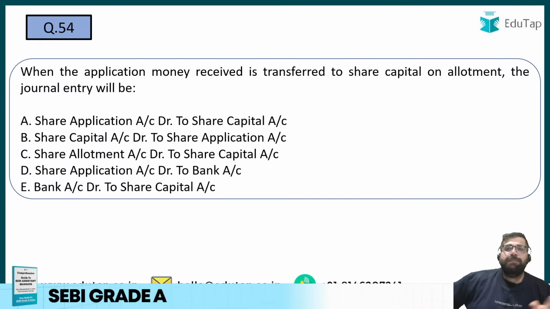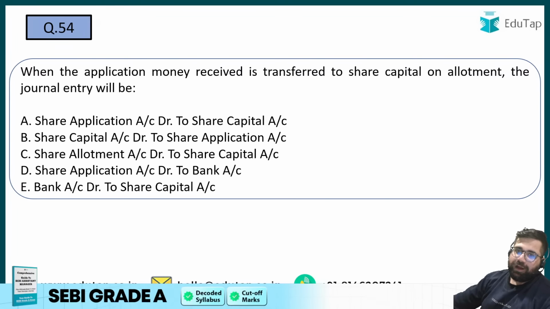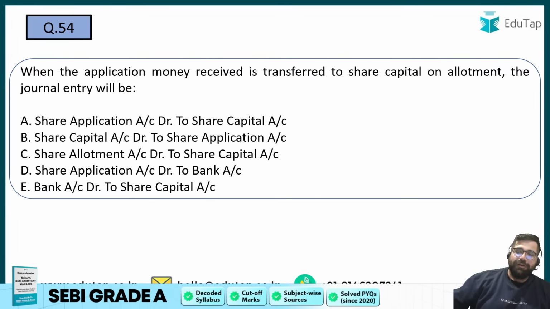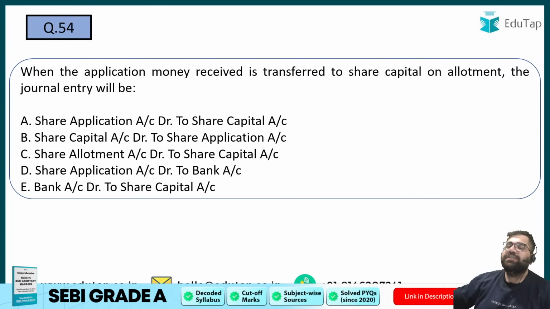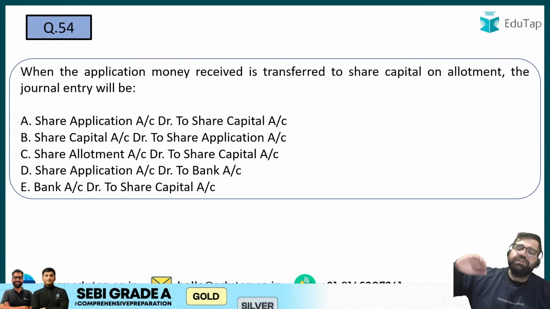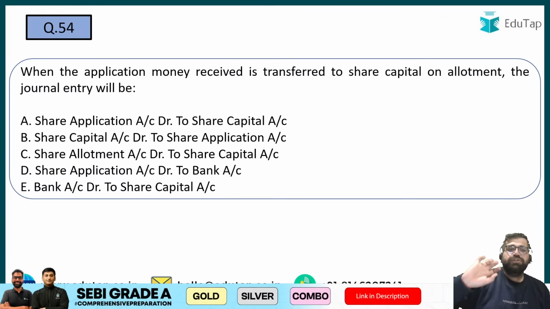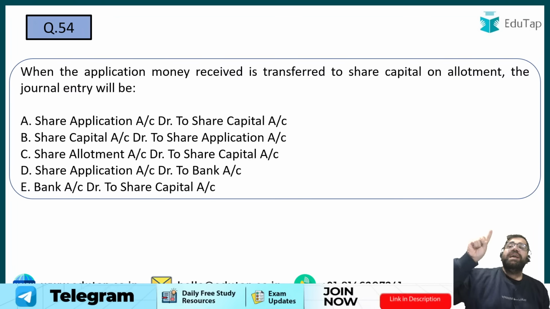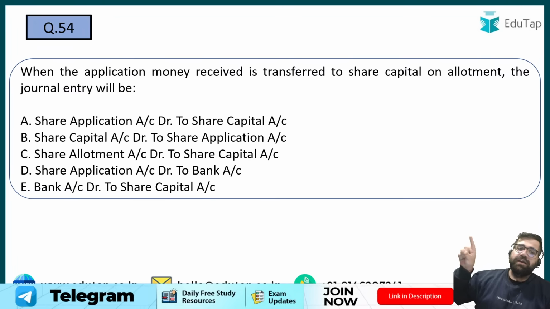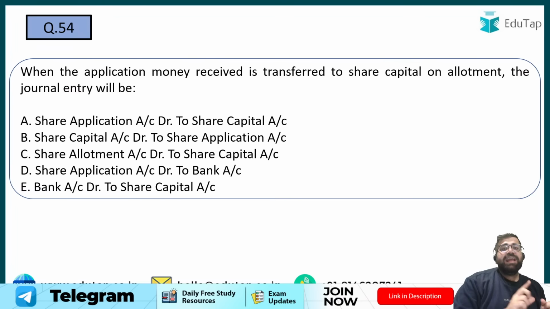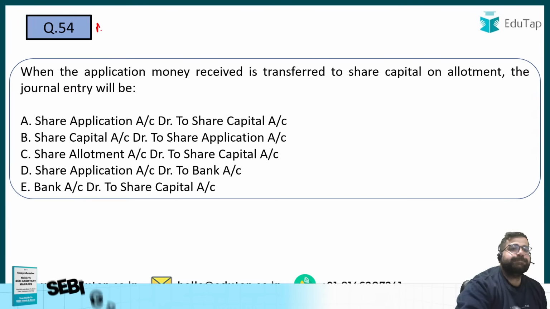See, it is a kind of a balancing which is happening on allotment. Allotment has not started yet. We are yet to start the allotment phase. But the question is asking when the application money received is transferred to share capital on allotment, the journal entry will be what? When the application money received is transferred to share capital, simply share application account debit to share capital. So answer will be option number A.